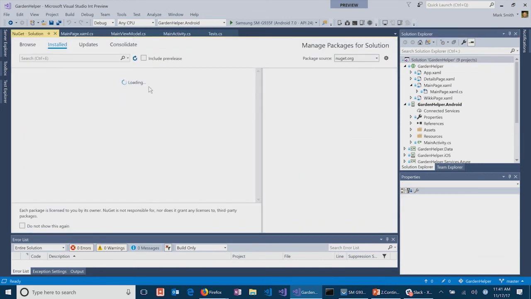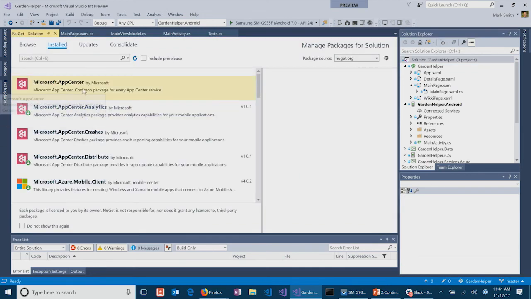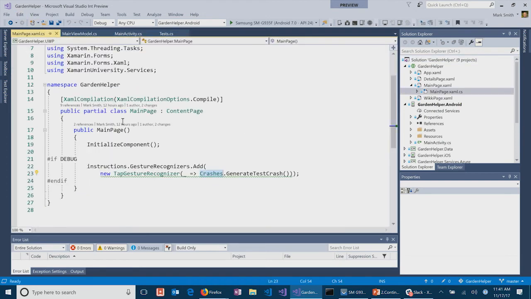And you can see I've actually added into this all of the App Center NuGet packages. So Microsoft.AppCenter is the common NuGet package. We also have the analytics, the crashes, and the distribution. So distribution is what lets me do in-app distribution. Now, I saw some instructions when you created that new UWP application on the portal. It does. It gives you some specific instructions about how to do this, so it's really, really simple to add. You add the NuGet package. I can generate a test crash here just to be able to see whether or not that's working and whether or not it's being reported.